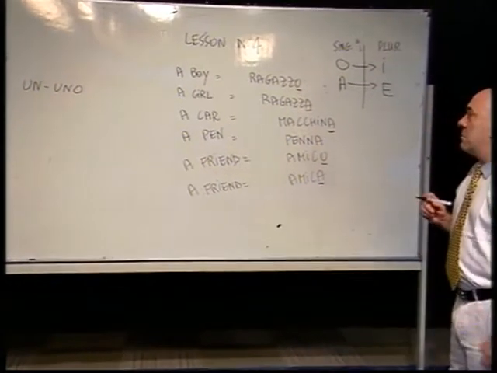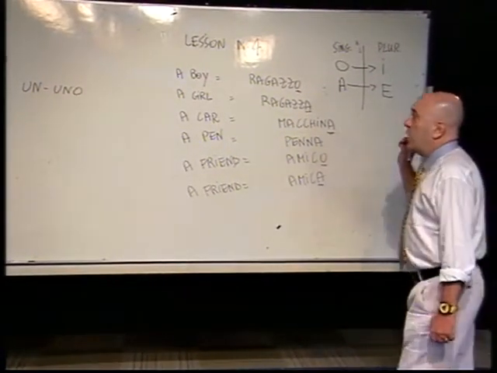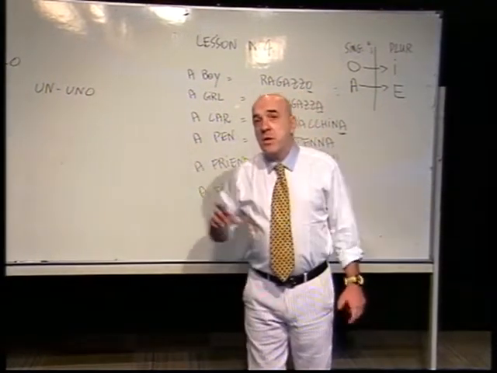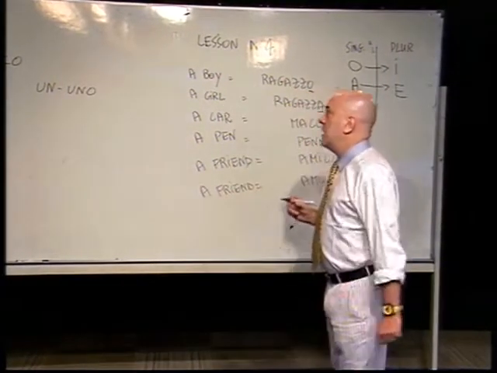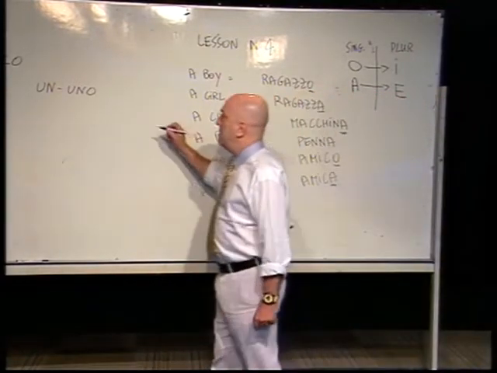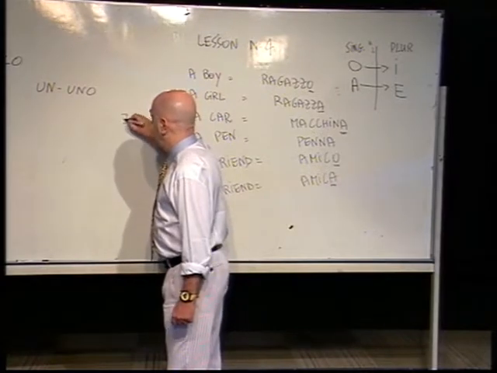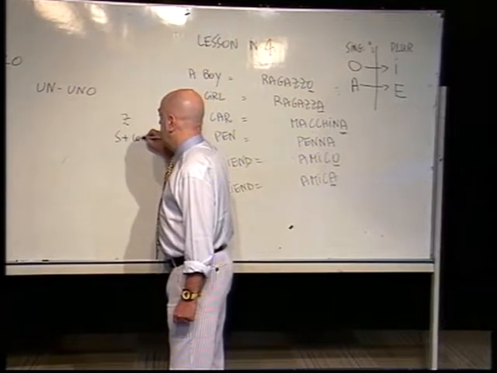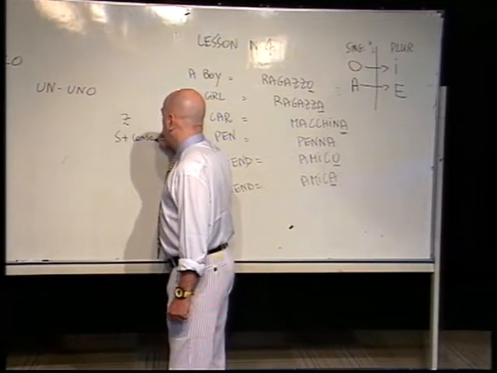Uno, you have to use uno when the masculine word that follows starts with z or s plus consonant.